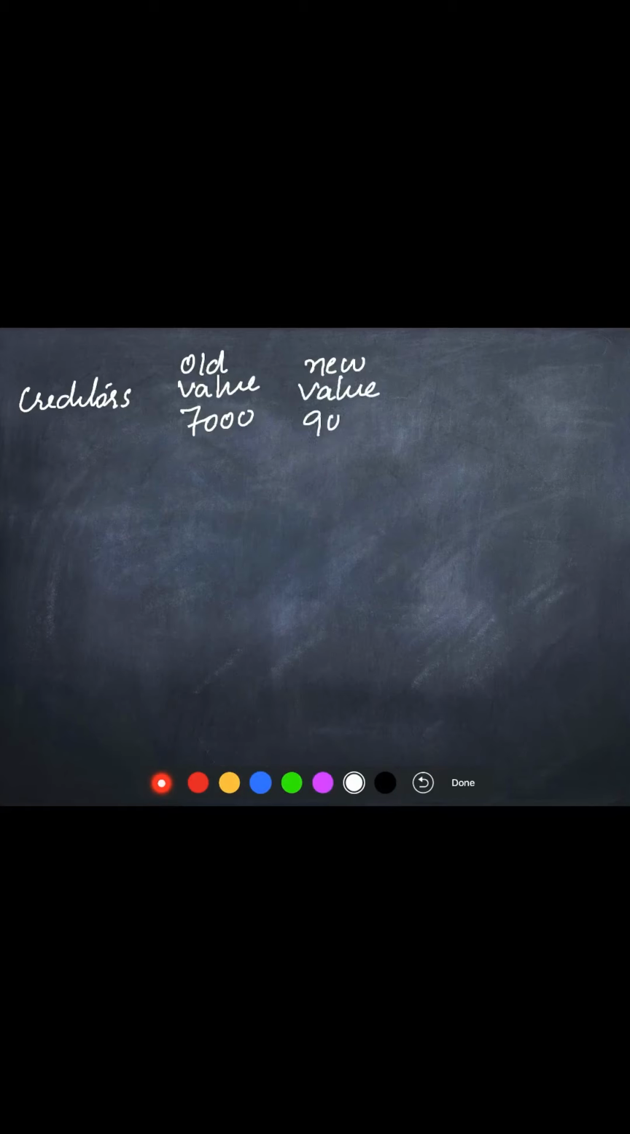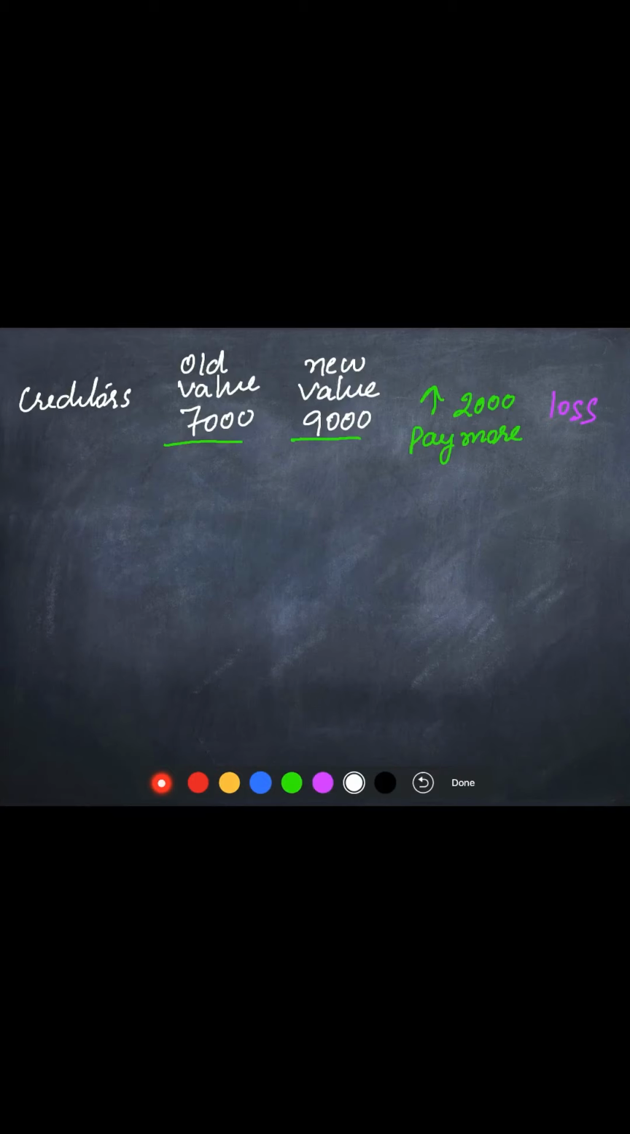Let us take some examples. Let us assume that the old value of creditors is 7,000 and the new value after revaluation is rupees 9,000. Here the value of creditors is increasing by rupees 2,000. Increased means we have to pay more. Earlier we were paying only 7,000, now we have to pay 9,000. So we are paying 2,000 more, and when we pay 2,000 more, it is a loss for the business.